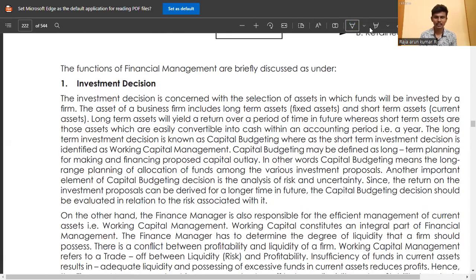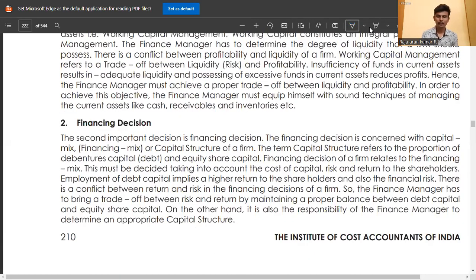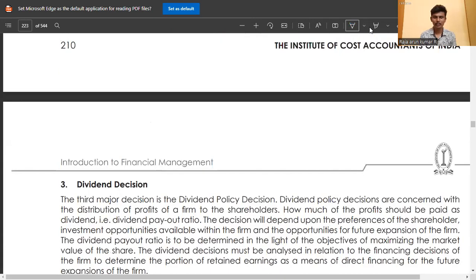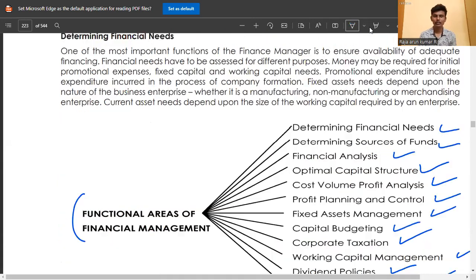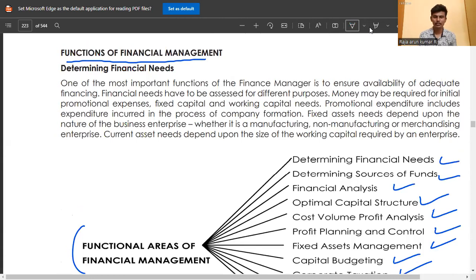Yes, then the investment decision, financing decision, and dividend decision, you just go through it. Then we go to functions of financial management.